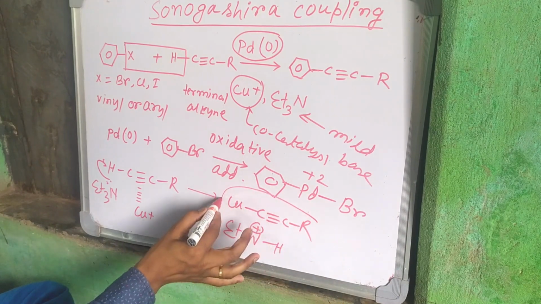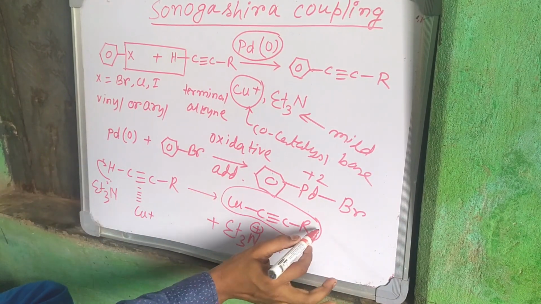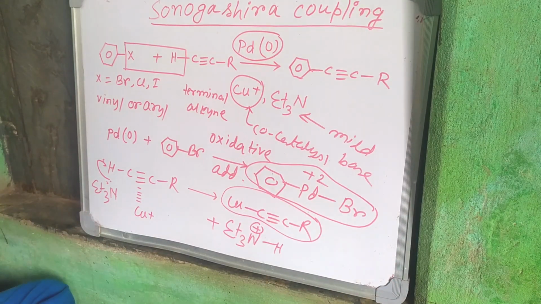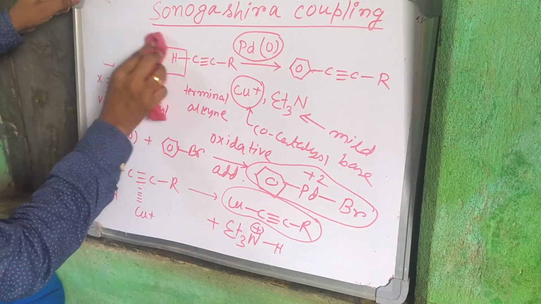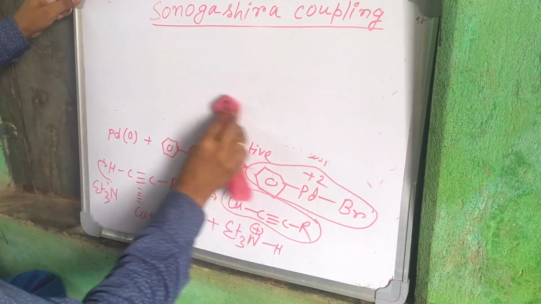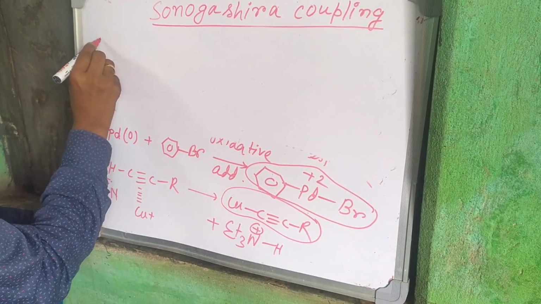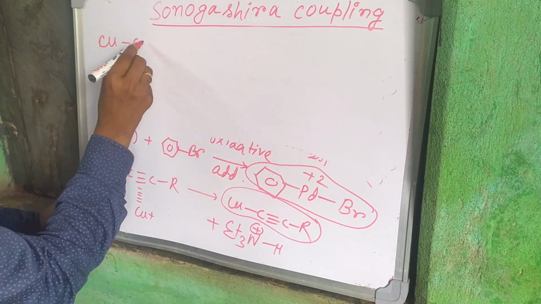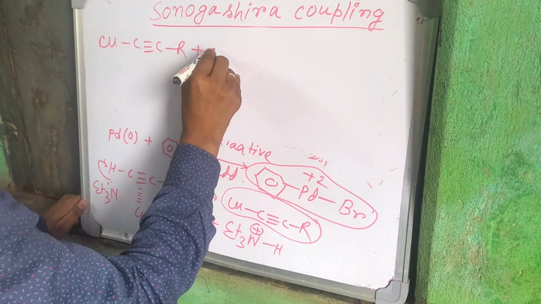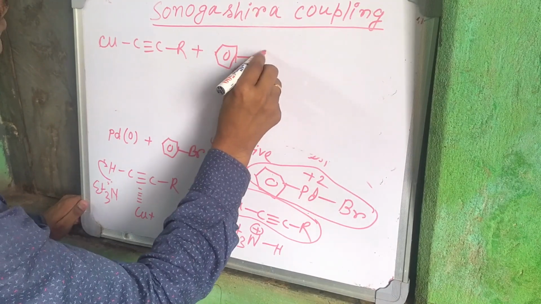So we get this organometallic species, and we also got the palladium organometallic compound.